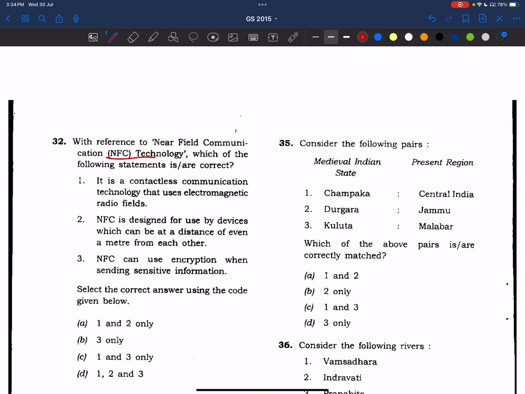Now see the statements. It is a contactless communication technology that uses electromagnetic radio fields. Yes, radio field. It uses radio waves. Now, NFC is designed for use by devices which can be a distance of even a meter from each other. No, not a meter. I think we all use our credit cards, metro cards. We need to put it very close to the scanner, right? So statement 2 is wrong.